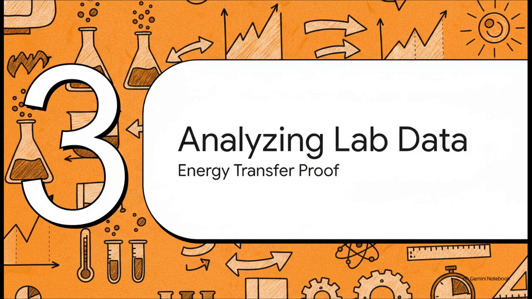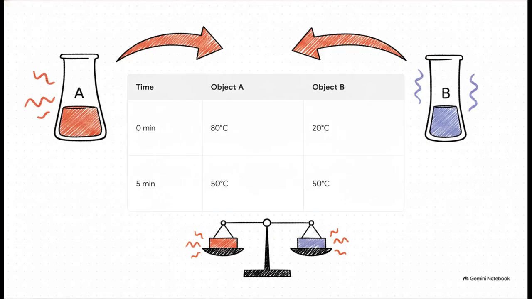All right, Section 3, analyzing lab data evidence. Time for some energy transfer proof. So this data is going to help us see exactly where energy goes when systems change. We're considering a standard energy transfer lab setup here. Think about this setup. We've got time over a span of 5 minutes, object A's temperature, and object B's temperature. At minute 0, object A starts off nice and hot at 80 degrees Celsius, while object B starts cool at just 20 degrees. When we put them in direct contact, watch what the data does.